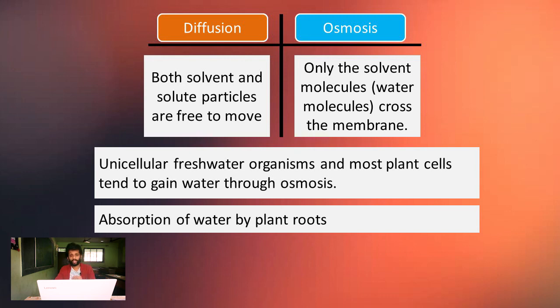Unicellular freshwater organisms, I've already told you what unicellular organisms are. Most plant cells tend to gain water through osmosis. So does everyone gain water through osmosis? No. Single-celled organisms and most of the plant cells consume water through osmosis. Absorption of water by plants in roots: in the roots of the plant, this process takes place, and that is osmosis.